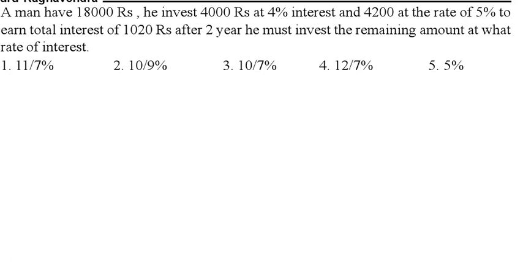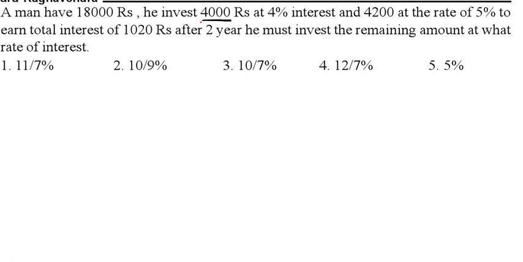A man has 18,000 rupees. He invests 4,000 at 4%, 4,200 at 5%, to earn a total interest of 1020 after 2 years. He must invest the remaining amount at what rate of interest? See here, total 18,000.